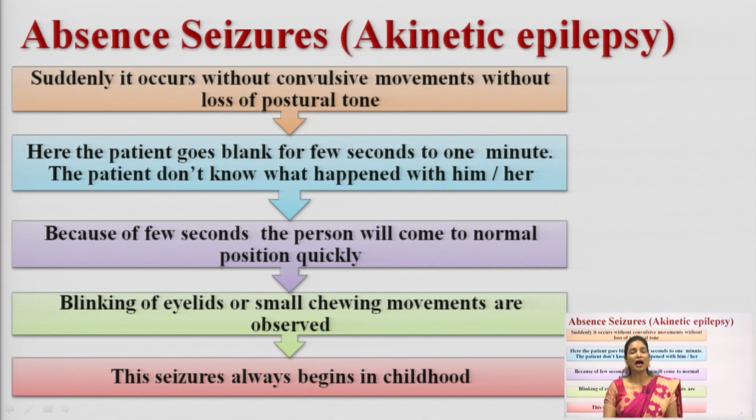And the next seizure is the absence seizure. Absence seizure is also called akinetic epilepsy or akinetic seizures. What is seen here? What is absent in this seizure? It suddenly occurs without any convulsive movements and without any loss of postural tone. The name itself says absence, so something is going to be absent. In this particular seizure there is no loss of postural tone and no loss of consciousness; it occurs suddenly without any convulsive movements.